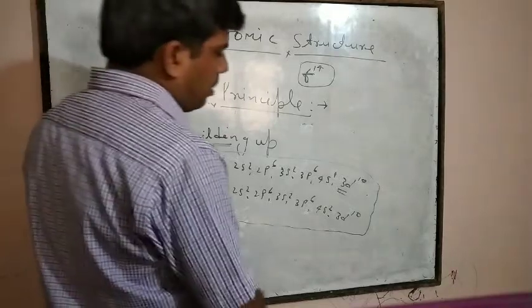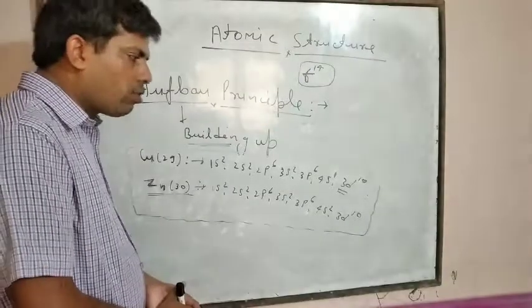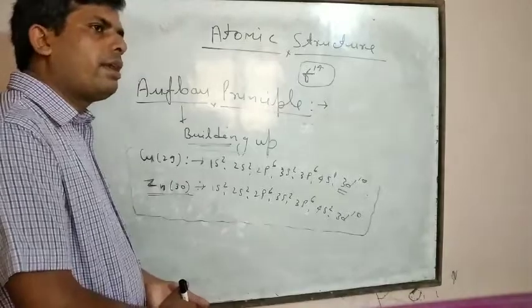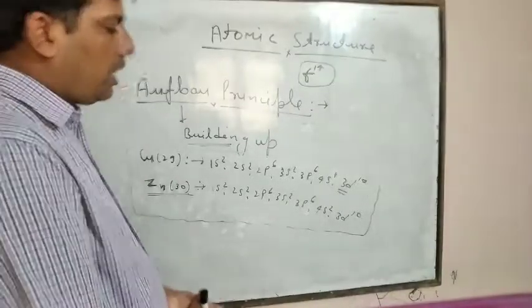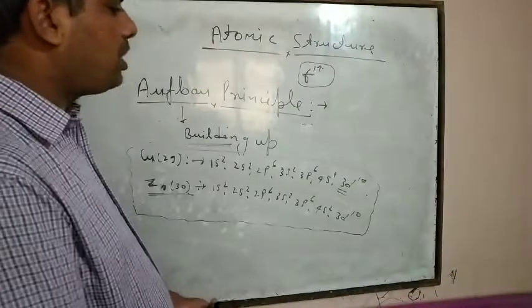If paired electrons are present in the last orbital, then that atom has diamagnetic behavior. If in any atom the last orbital is paired, then that atom is diamagnetic.